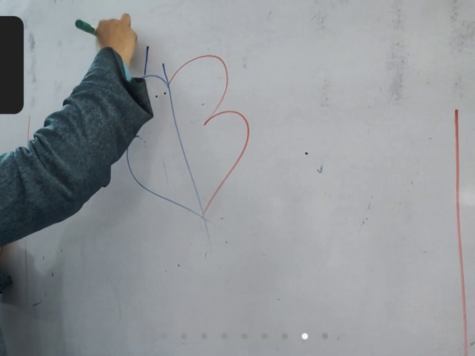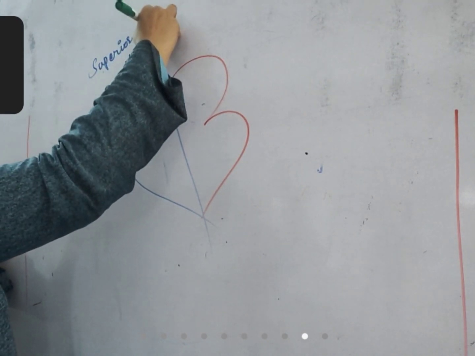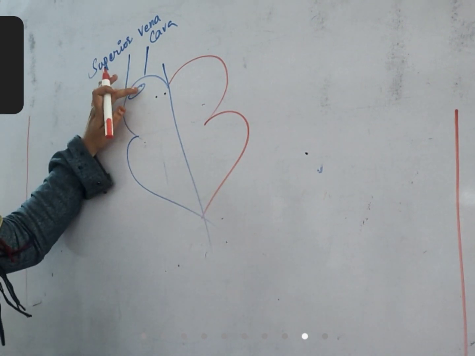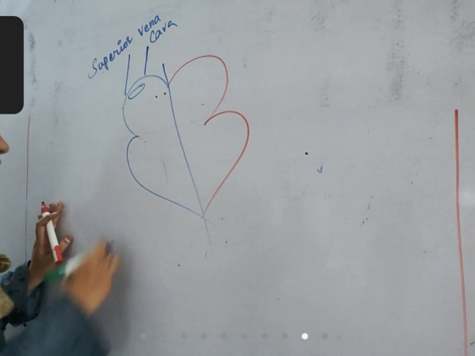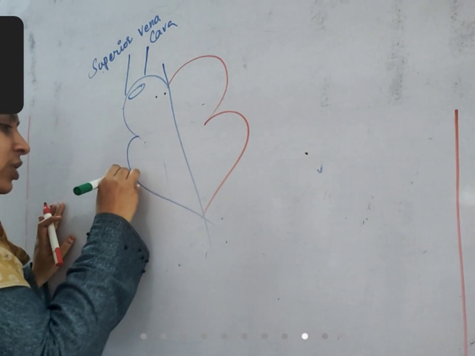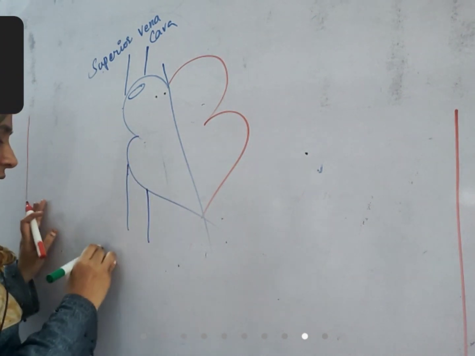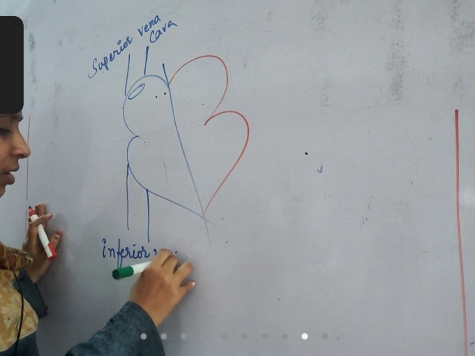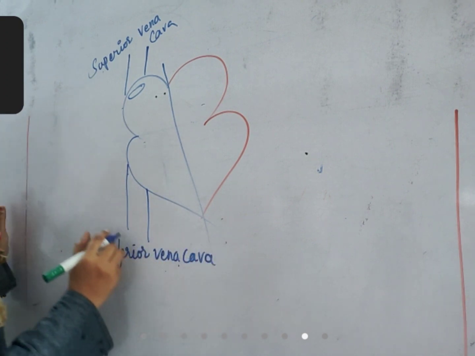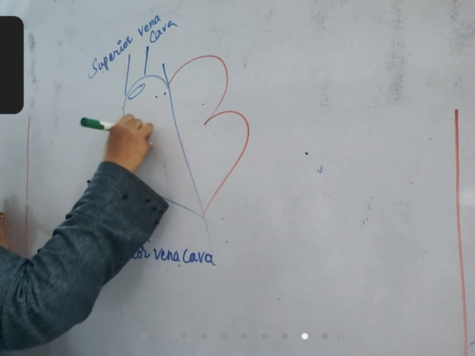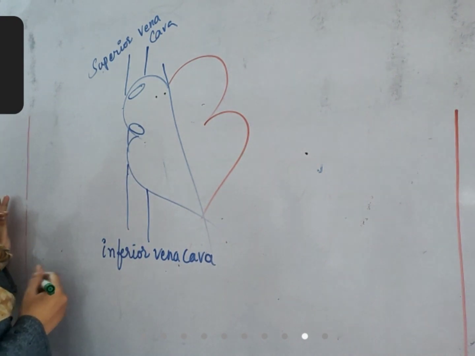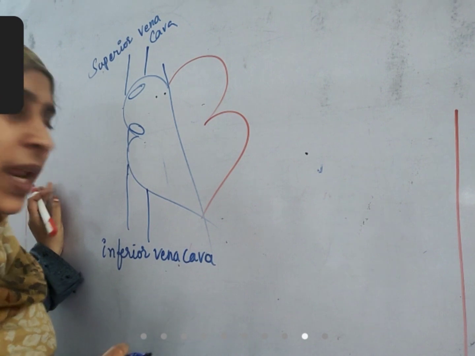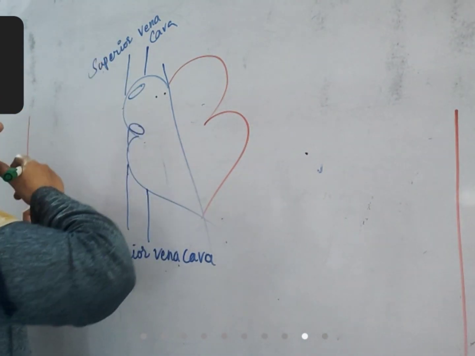Superior vena cava opens directly into the right auricle. This is the hole. From inside it is visible, not from outside. And a blood vessel from the lower side is called the inferior vena cava. Inferior vena cava is the largest vein. This one opens from down here. So through these two large vena cava, which are the largest veins, blood enters into the right auricle.